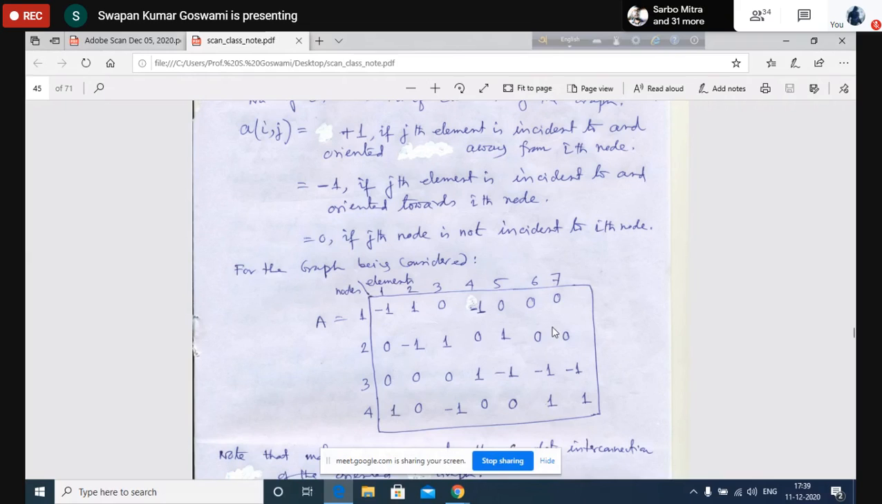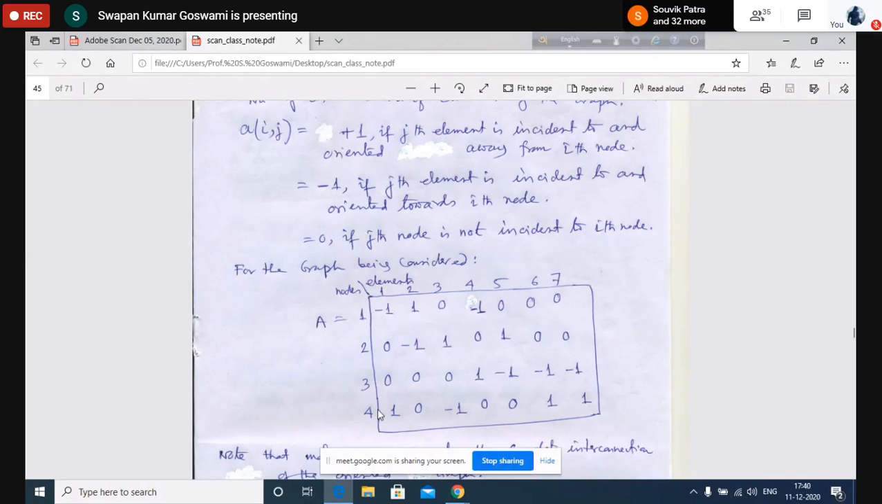This is true for each and every column, that means it is true for each and every element of the graph. Since this is known to you, we can now do one thing. While representing this node to element incidence matrix, you can take the freedom of not writing one particular row.